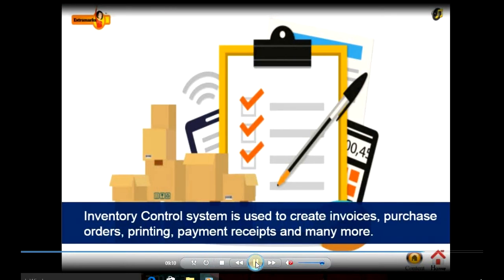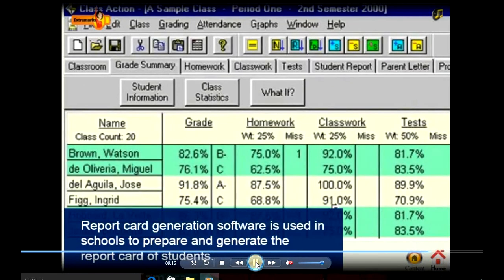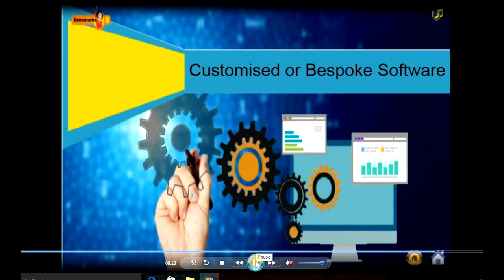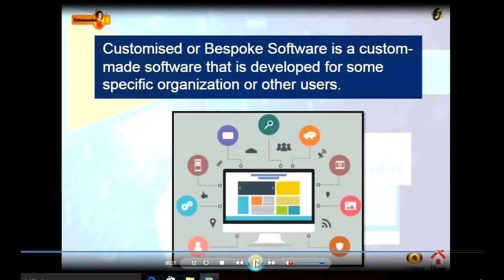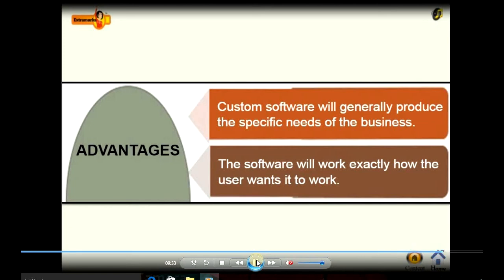Inventory software keeps a record of things, invoices, purchase orders, printing, payments, receipts, and any other. Report card is software to generate the school report card. We cannot make an Excel sheet with it. And customized or bespoke software is custom-made software that is developed for a specific organization for their use. Some companies ask programmers to make software for their particular use. Those types of software are called bespoke.